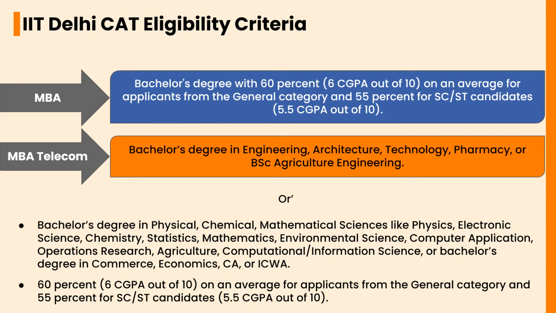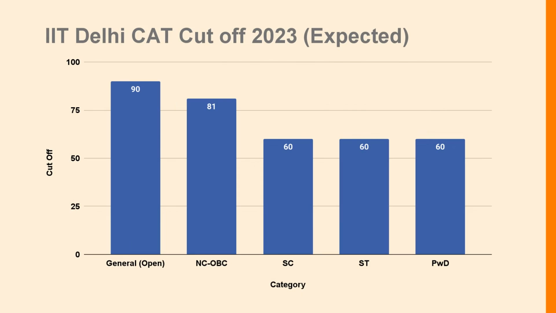Again 60 percent, or 6 CGPA out of 10 on average, for the general category and 55 percent, or 5.5 CGPA out of 10, for SC/ST candidates.